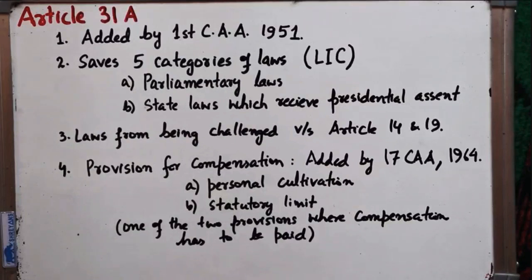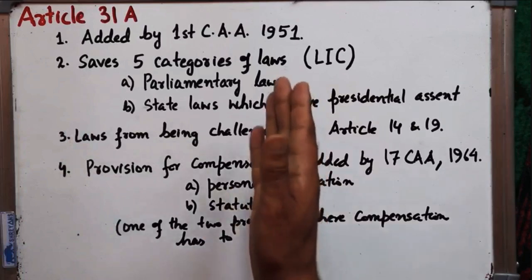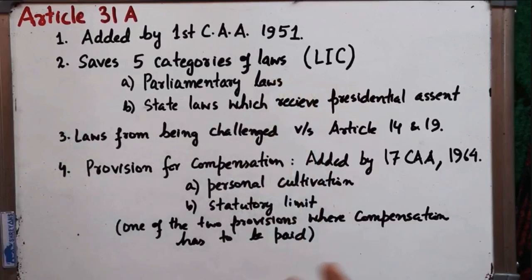Because of certain provisions in the Constitution, whenever the state made acts for the implementation of various policies, the people used to approach the court because of the violation of their fundamental rights, especially the erstwhile Article 31, Article 14 and Article 19 of the Constitution of India under Part 3. So the First Amendment Act of 1951 was aimed to add various provisions, and one of them was Article 31A, and it gave protection to certain categories of laws.